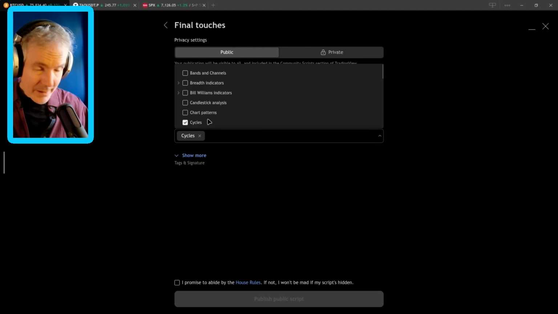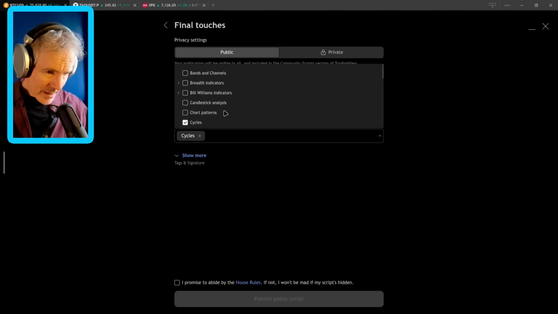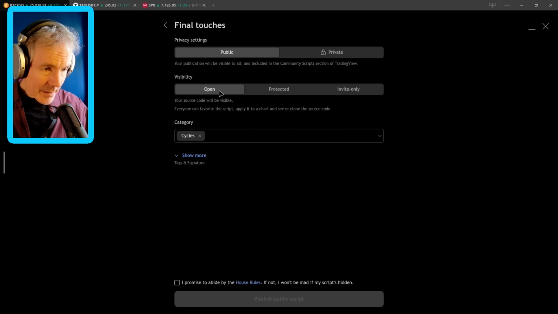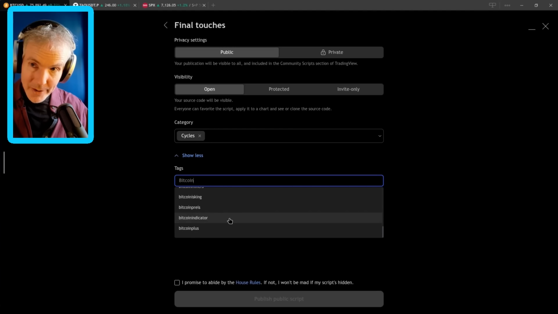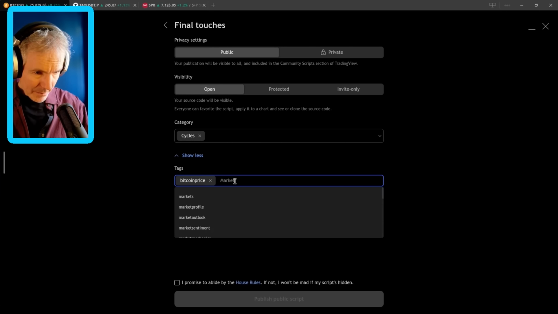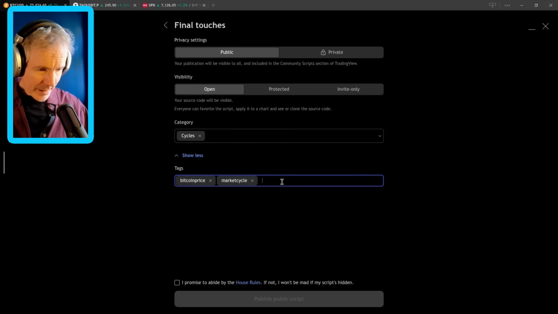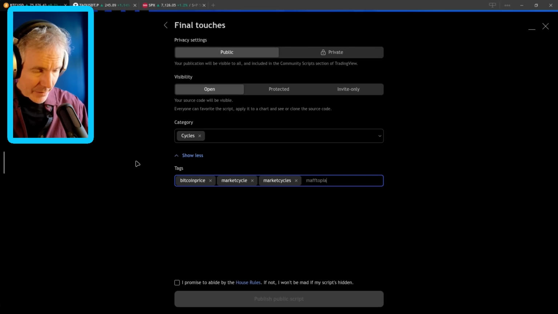Category. Well, I suppose it's cycles, isn't it? It's definitely cycles. Is it a Bill Williams indicator? Candlestick analysis, kind of. It's cycles. Visibility: your source code will be visible. Tags: Bitcoin idea, Bitcoin pump, Bitcoin price. Which one do I choose? I don't know. Market cycles. Is it market cycle or market cycles? Don't you just hate that? There's probably a bit of both then. Get rich quick? I don't know. That'll probably do.